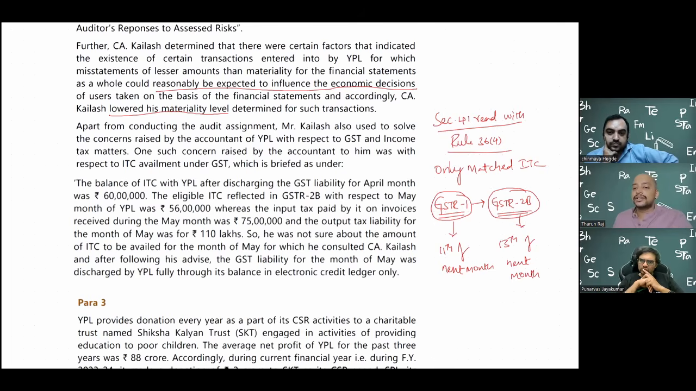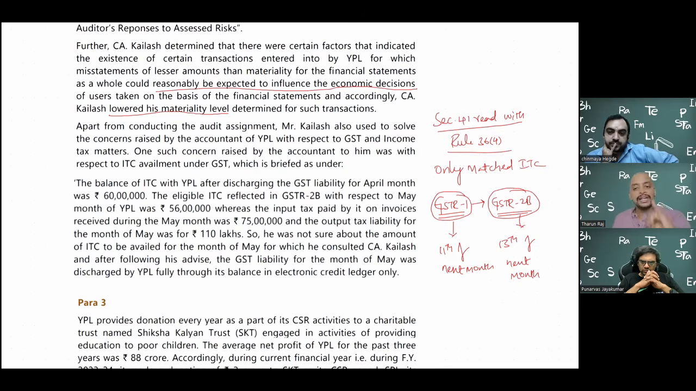Because my supplier has not filed GSTR 1 on time. That is, by the 11th he should have filed. If he filed it after the 11th, this will come in the next month. For example, January GSTR 1 he should file by the 11th of February. If he files on the 12th or 13th of February, it will not come in 2B of January, it will come in 2B of February, which will be made available to me in March.